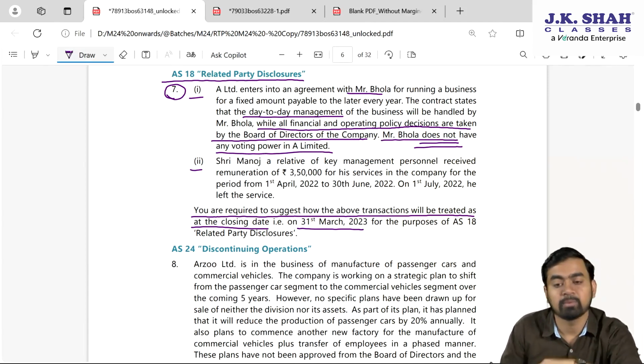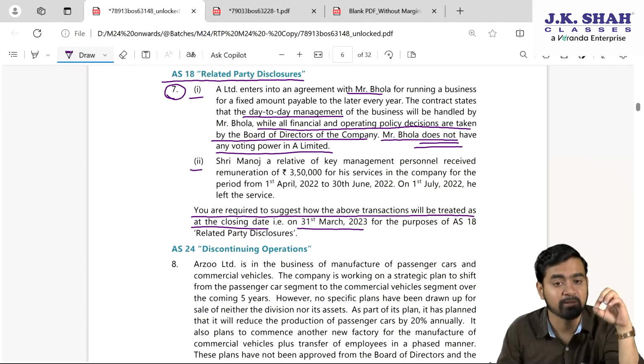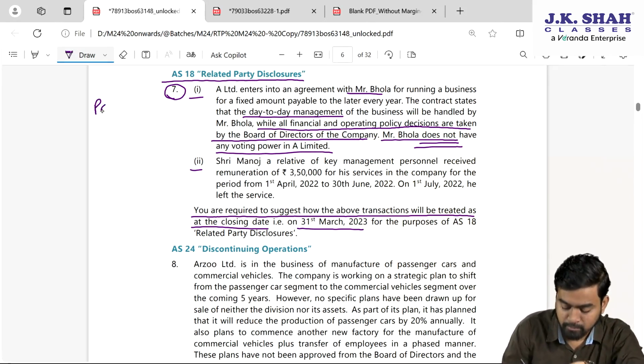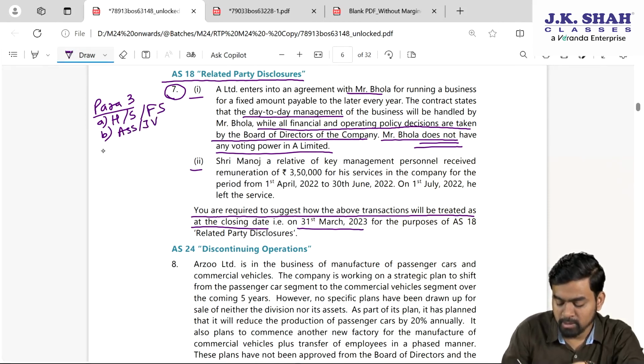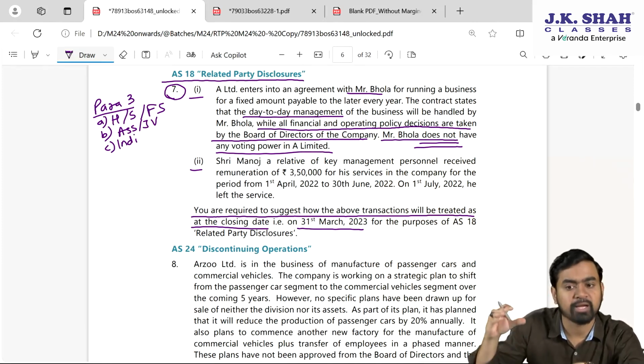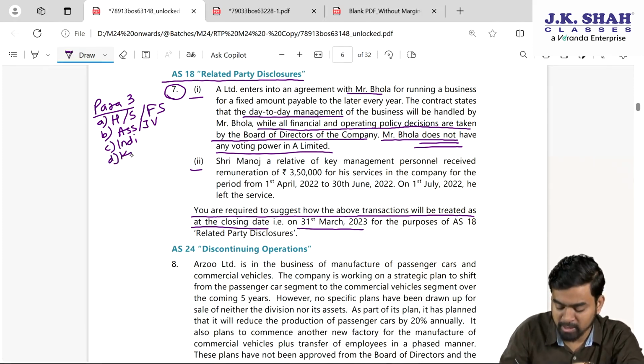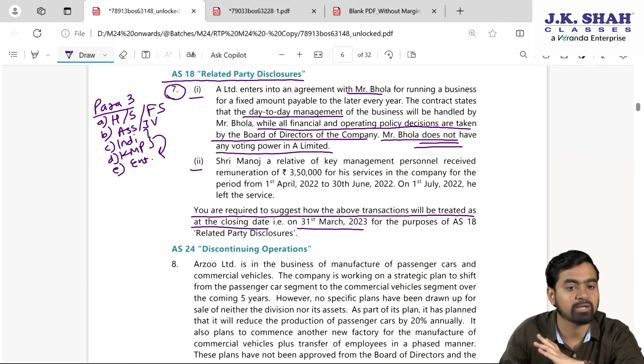That's it. You remember there is a definition of related party in Accounting Standard 18. As per para 3, there is clause A which says about what, my dear students, holding, subsidiary and fellow subsidiary relationship. B part is what, my dear students, associates and joint venture. C part is what, individual related items, fine, an individual who can control or significantly influence. D is key managerial personnel and their relatives, and E is what, an enterprise in which a person mentioned in C and D can control, etc. Fine.